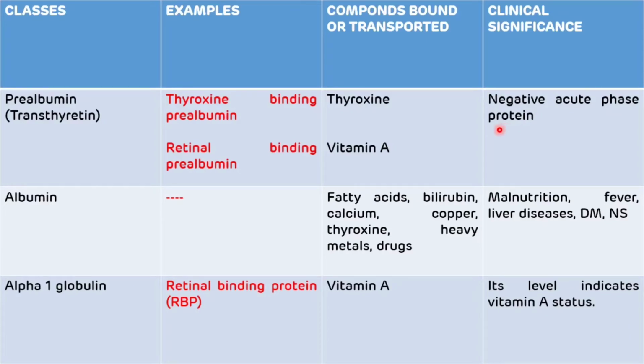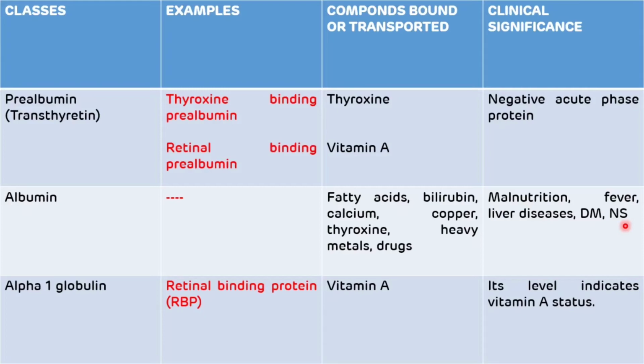Another major transport protein is albumin. Albumin helps in the transport of fatty acids, bilirubin, calcium, copper, thyroxine, various heavy metals, and drugs. And the clinical significance of albumin is that the albumin level is decreased in malnutrition, fever, chronic liver disease, diabetes mellitus, and nephrotic syndrome, and the level of albumin will be increased in dehydration.